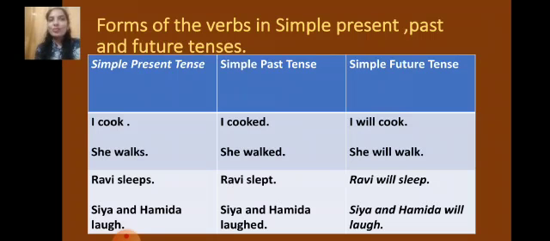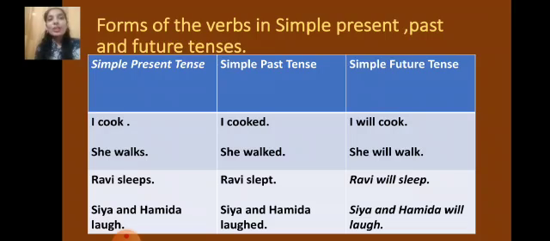Okay, forms of the verbs in simple present, past and future tenses. Now all these three tenses are together given in front of you in the form of a table. Let's see. I cook. I cooked. I will cook. Correct, children? She walks. Why is S used? Because we have already discussed that for he, she, it, or any singular subject, we have S or ES with the base verb.